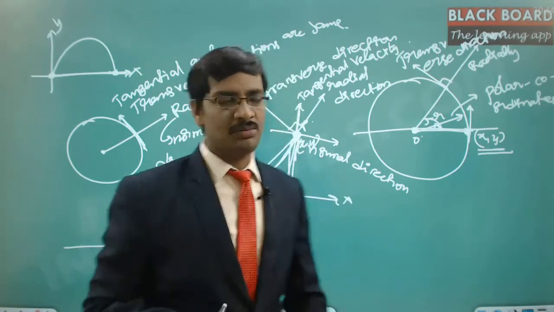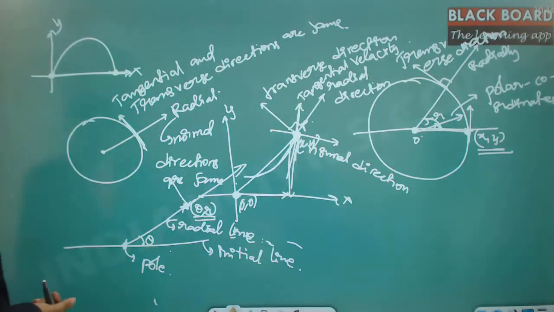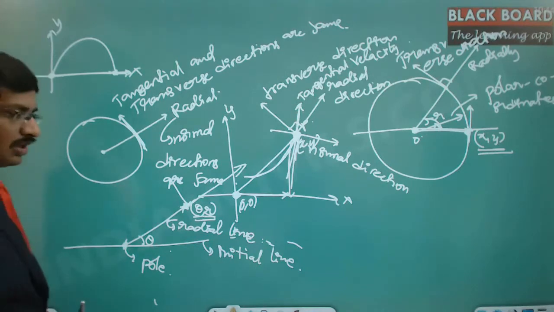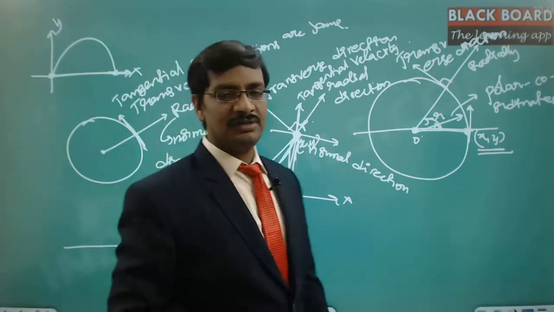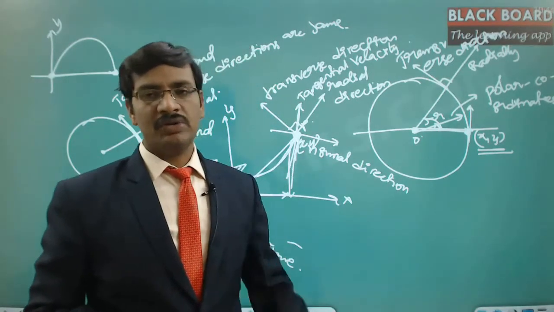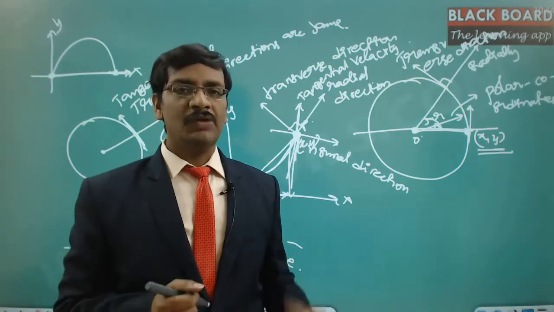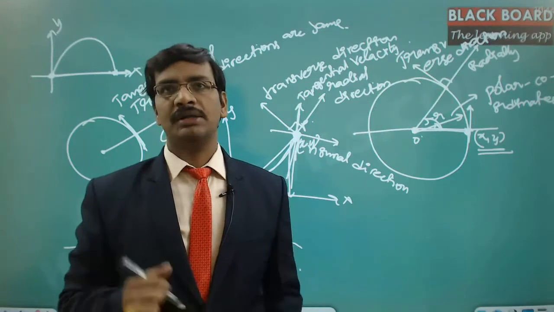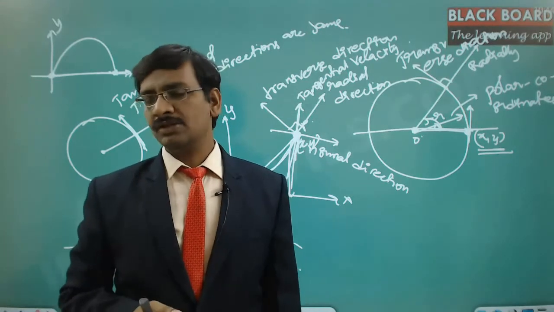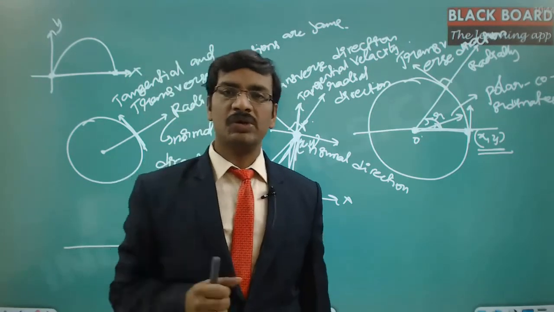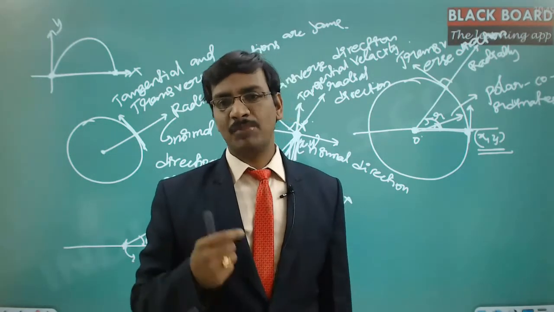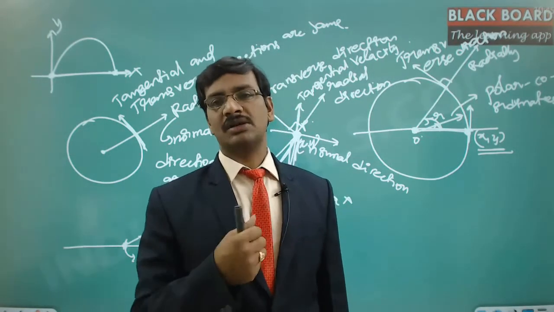So that is the projectile motion we are talking about. And then circular motion and projectile motion, both together, come under the category of planar motion only. And the third one is constrained motion. Constrained motion is, suppose you tie a thread to a stone and try to rotate it. You are constraining that particle to move only in a circular fashion.